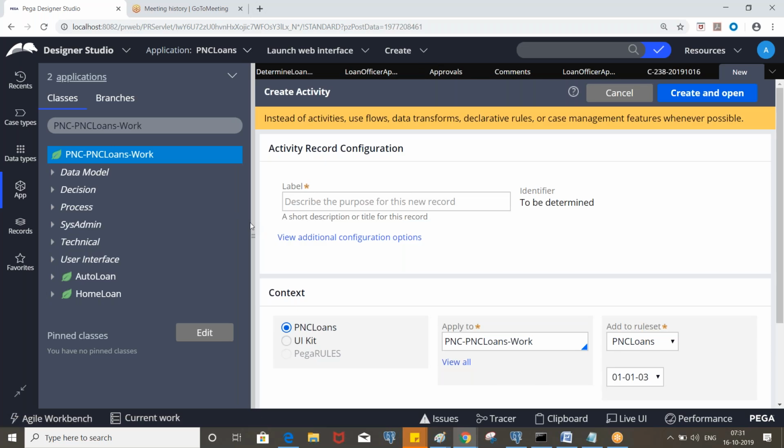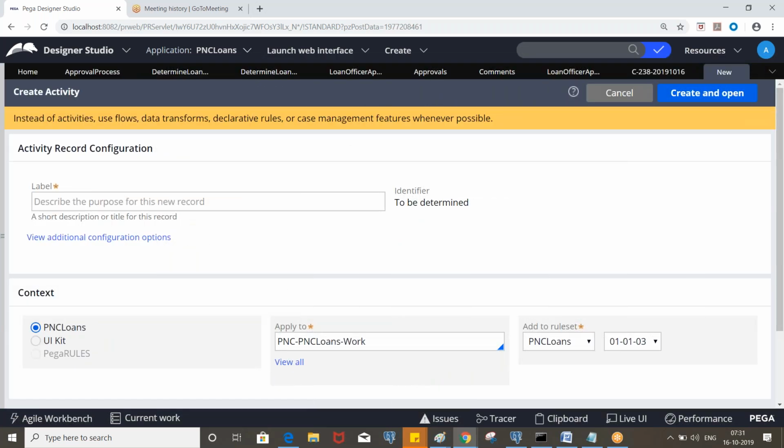Satya, as an alternate, can we also use the decision shape after that assignment and then use when rules to update it? Yes, again, you can take two connectors. That's what we are doing for managers, right? Yeah. Sometimes you'll have to update the status through an activity, where the flow doesn't involve it. So you have to know this.